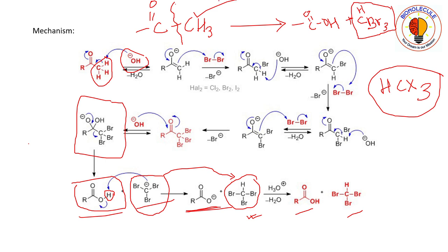Since this ketomethyl group is a necessary condition, you will always get HCX3, and X is a halogen. It can be bromo, it can be iodo, or it can be chloro.